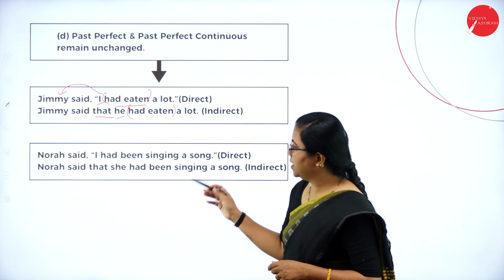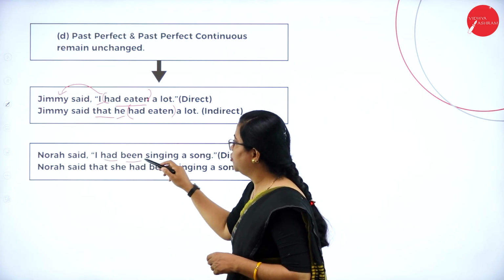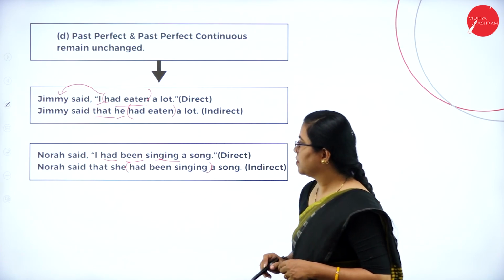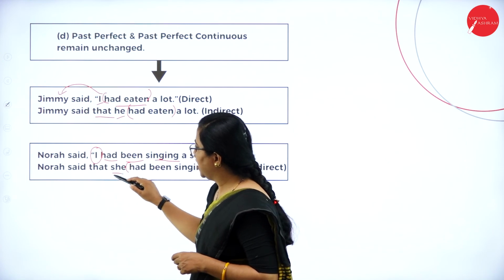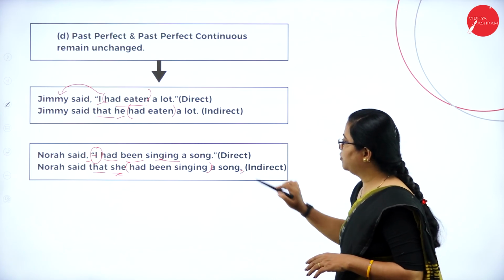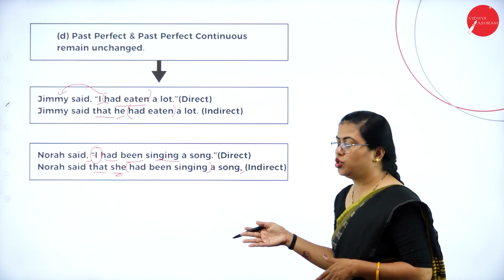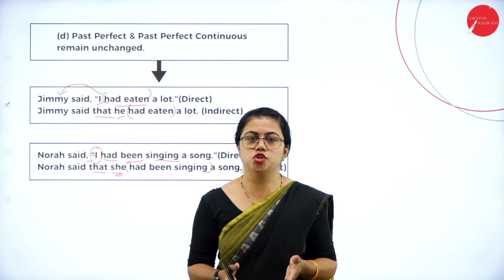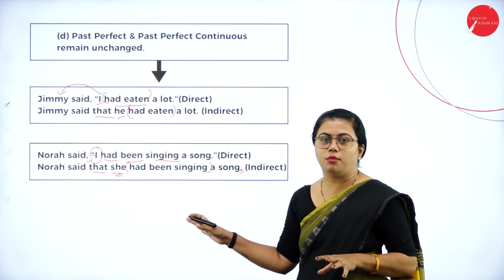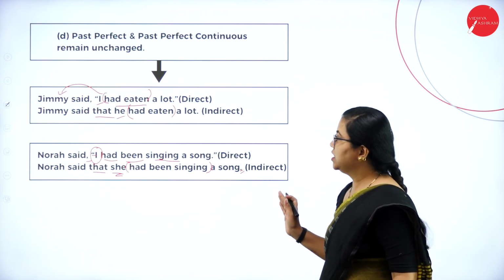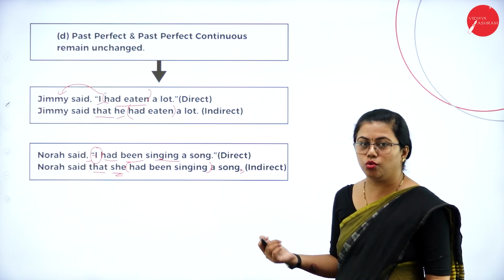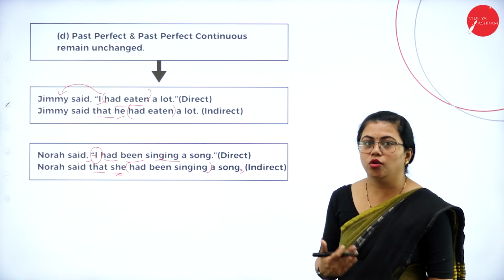Let us go to the next one. Nora said, I had been singing. Past perfect continuous tense. So here also it is retained as it is. But whatever pronoun changes should be there, that is done. Whatever punctuation has to be removed, that is also done. Only a full stop in the end. So whatever basic changes you have to do, you have to do over here. But the tenses inside the inverted comma will stay as they are. Okay, so these were the basic rules for tenses, pronouns and punctuation that you have to follow whenever you are changing from direct to indirect speech.